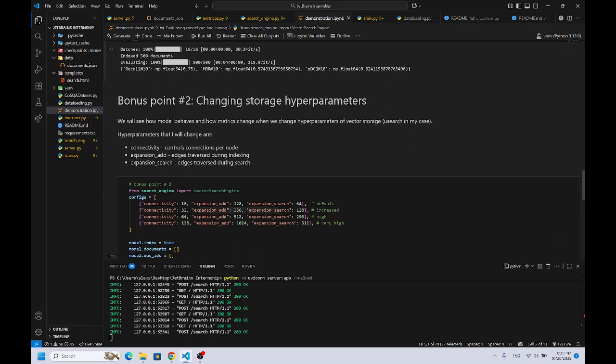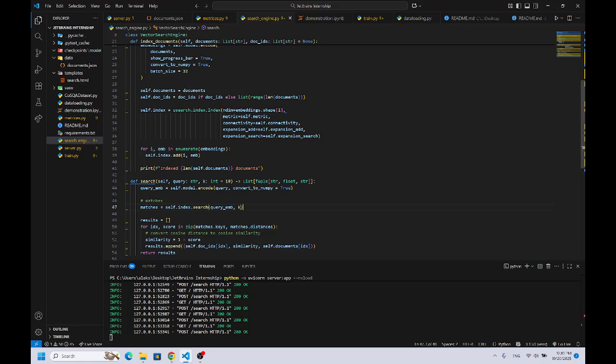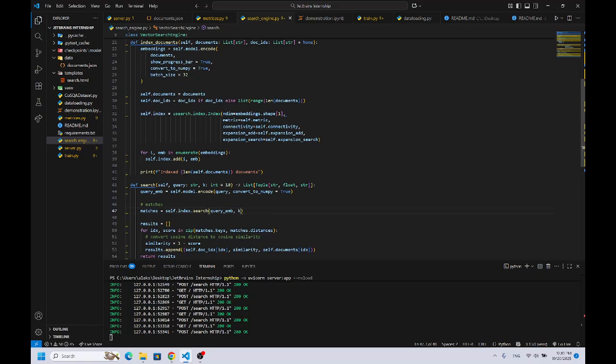So bonus point number 2, changing storage hyperparameters. I will return to this file and explain. So at the start, usearch uses approximate nearest neighbor, ANN, for vectors, and usearch builds a graph of vectors, and each hyperparameter, like connectivity, expansion add, and expansion search, tells how the graph should look.